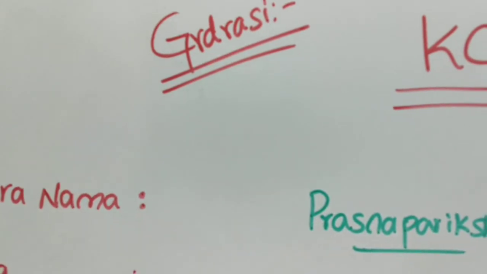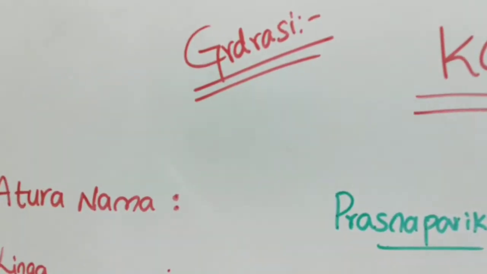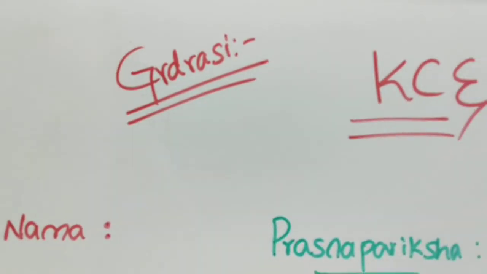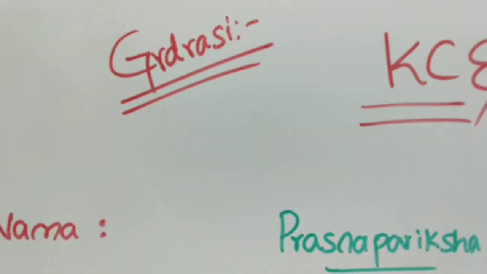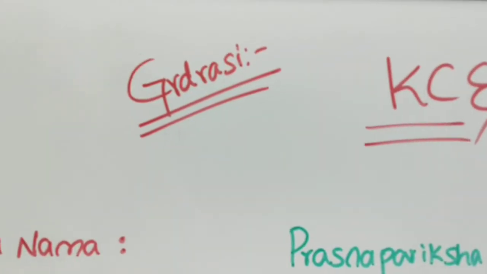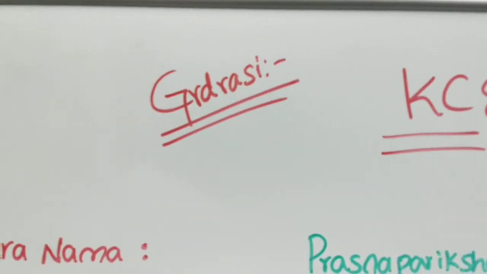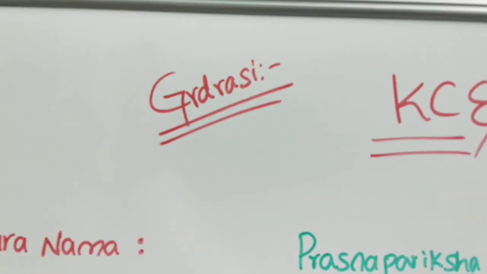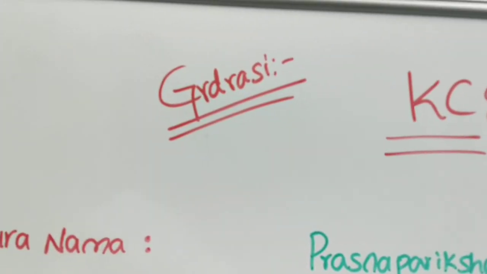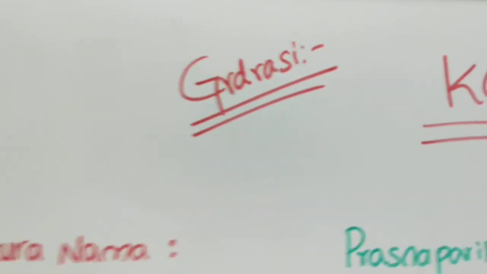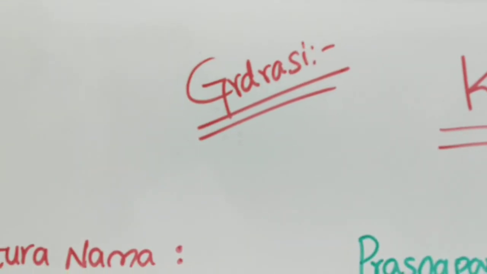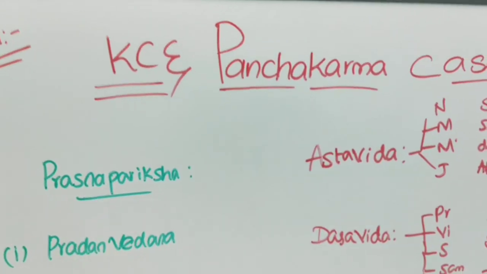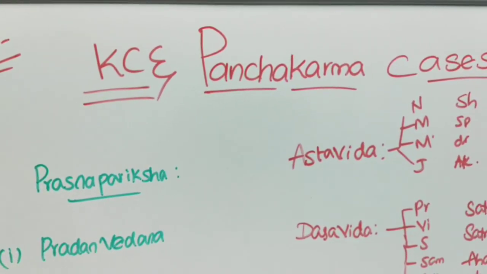Giving Snehana, Abhyanga, Sarvanga Abhyanga, Katibasti with Dhanvantari Taila. All these were the specific treatments advised in Gridhrasi. Katibasti with Dhanvantari Taila, Sarvanga Abhyanga and later on physiotherapy. While coming to Panchakarma, if we are going to write the Panchakarma case sheet, we have to highlight the Basti, Katibasti with Dhanvantari Taila and Sarvanga Abhyanga, Bashpa Sweda advised to the patient. Those points will be highlighted in the Gridhrasi case sheet. Okay. Thank you. In further videos, we will discuss more and more cases.